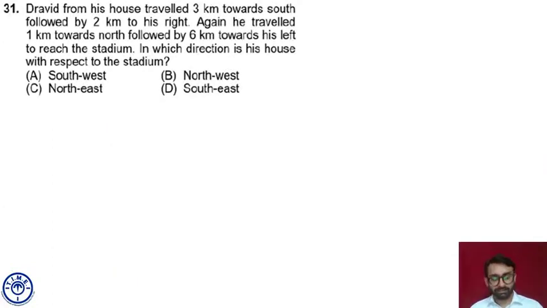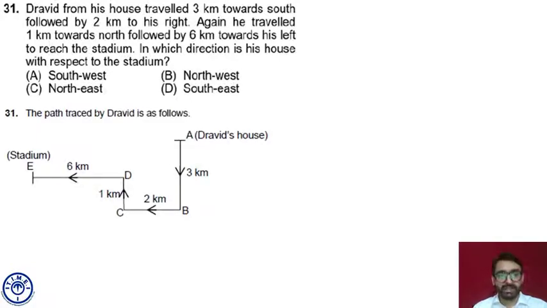Question number 31. Dravid from his house traveled 3 kilometers towards south. Fine. So the starting point is A and he traveled 3 kilometers towards south. That means he must have reached point B now. Dravid started from point A, traveled 3 kilometers towards south. That means he is at point B now.